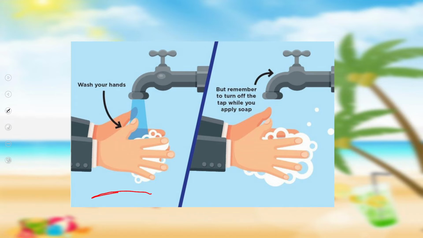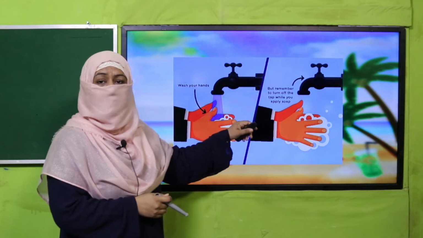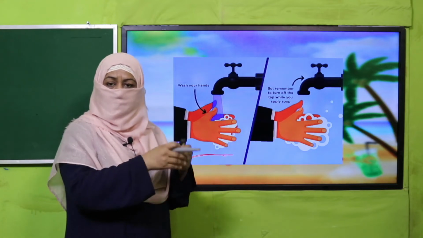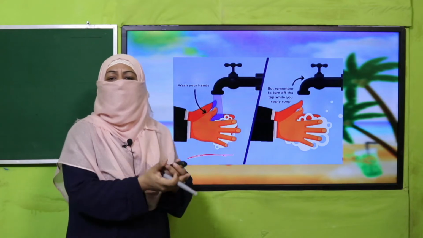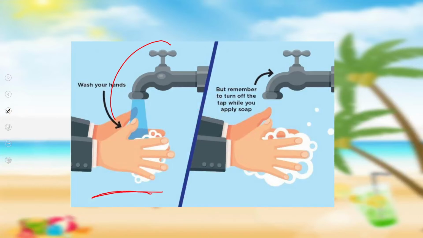While you are applying soap, turn off the tap. Don't keep the tap on because you are applying soap and you are rubbing your hand. You don't need water. So turn off the tap and save the water. When you are done with applying soap, then open the tap, wash the soap off and you are done with it. Okay. So beta, this water is an amanah of Allah subhanahu wa ta'ala. We should not waste it.